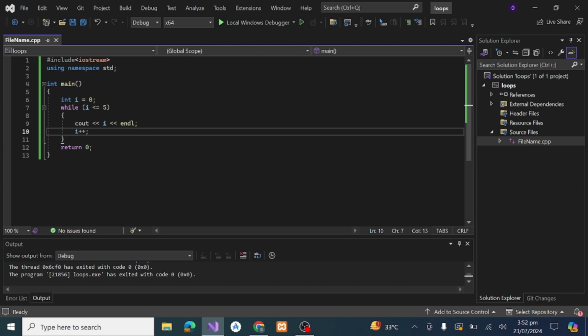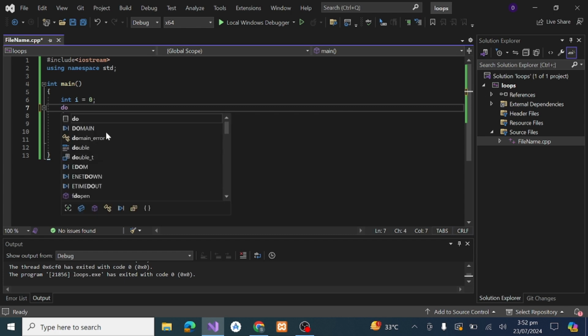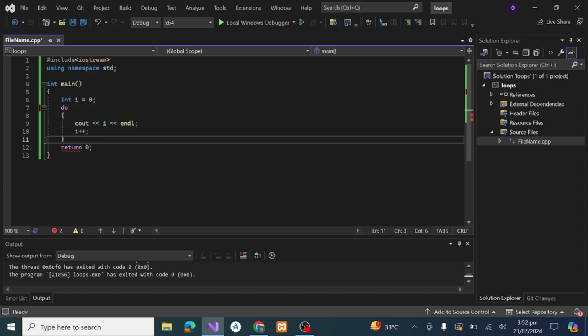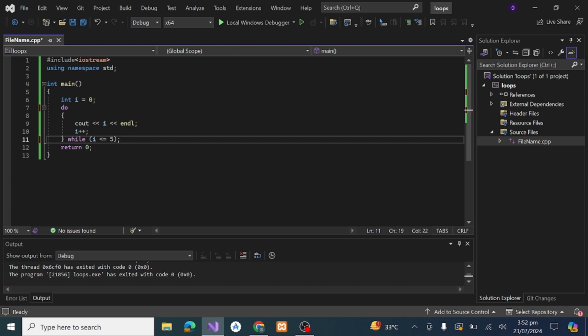So the main difference between while and do while is that we write do here, and after do we check the condition, while I is less than or equal to 5. First it runs the do part, then it checks the condition in do while.